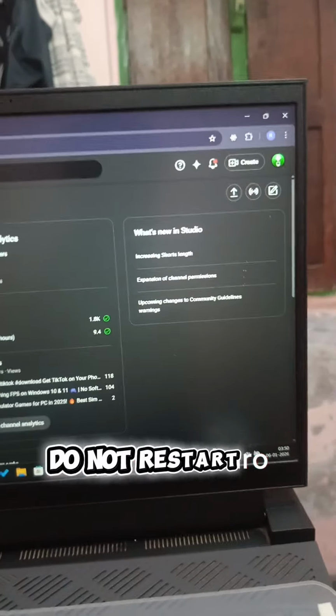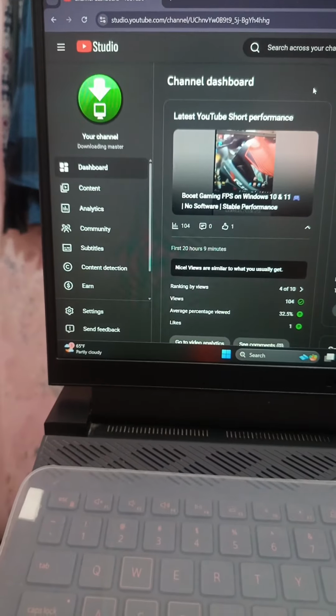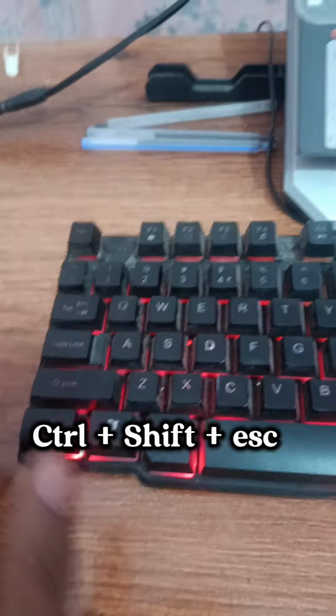If your laptop suddenly hangs, do not press restart. Restarting can close everything and you may lose unsaved work. Most people panic and restart the laptop immediately. On-screen: restart data loss risk.